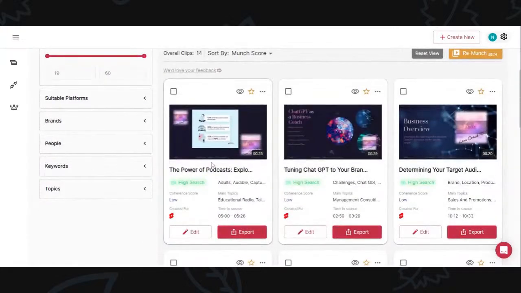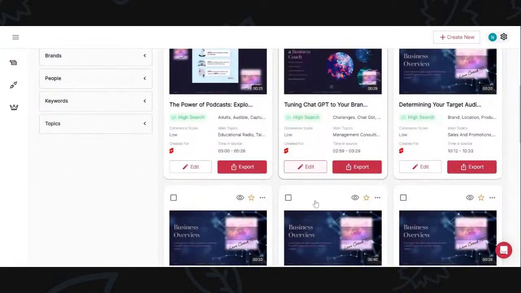So if I go down here, there's a high search. And this one is called The Power of Podcast, Exploring the Impact of Audio Content on U.S. Consumers. But the search words are adults, audible, capture, driving, female, females, male, males, product. So whatever I was talking about, that's where Get Much is actually pulling out the keywords. It's pulling out the main topics, which are educational radio, talk radio, right?